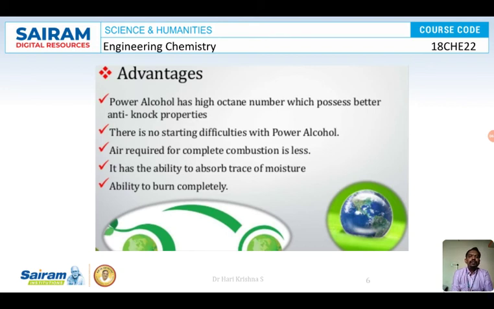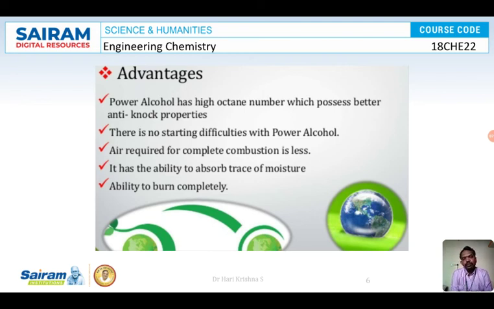The alcohol present in the power alcohol will absorb any moisture present, thereby promoting more smooth combustion. If you are using power alcohol, the efficiency will also be more. The efficiency of power alcohol is higher compared to normal gasoline. It undergoes more complete combustion and provides a smooth combustion. And the power output of power alcohol also is high. So these are the advantages of our power alcohol.